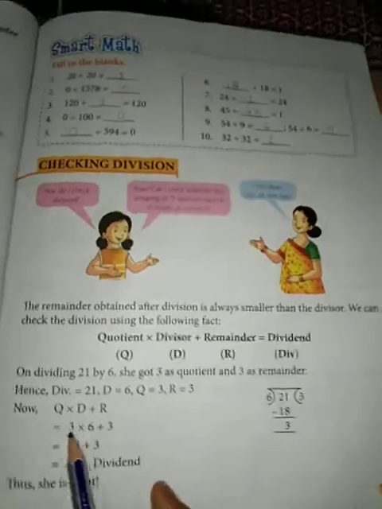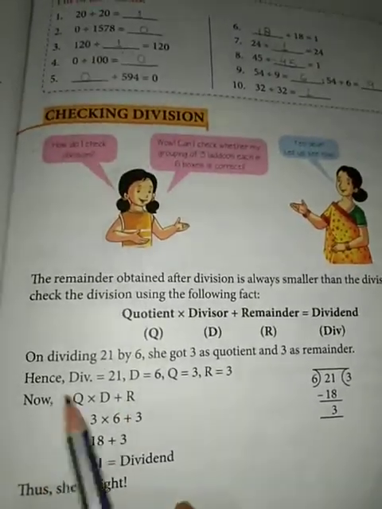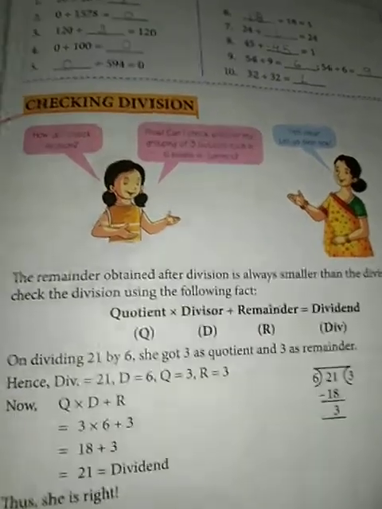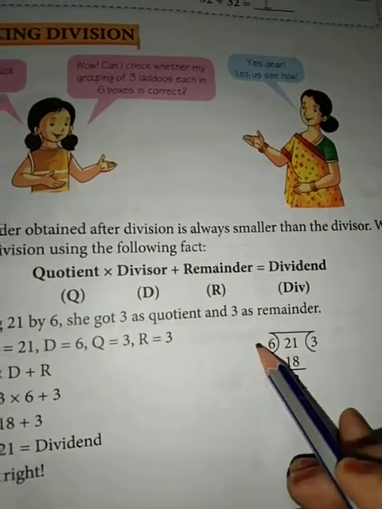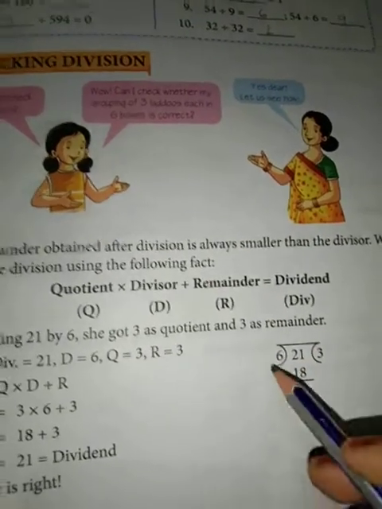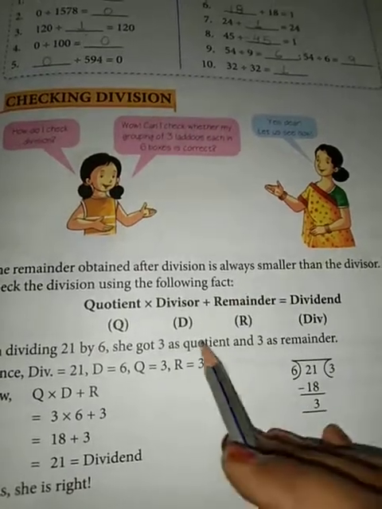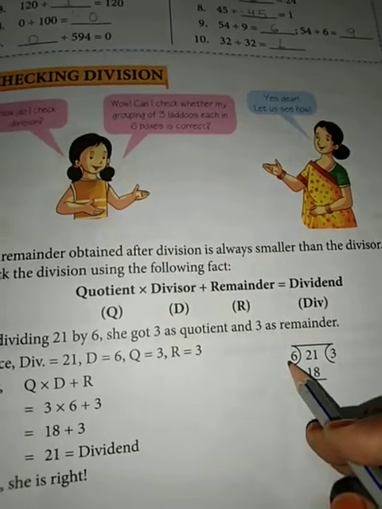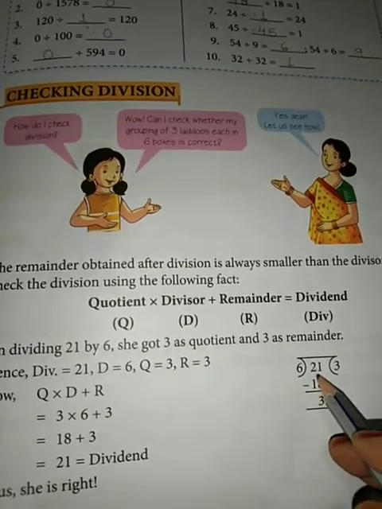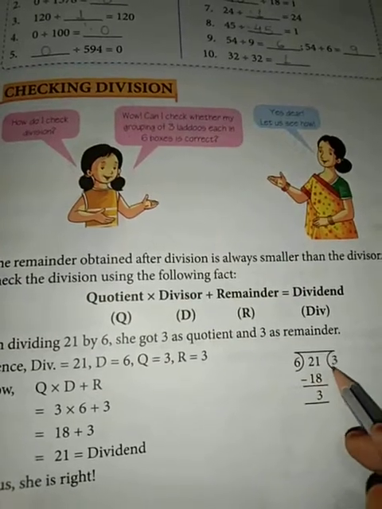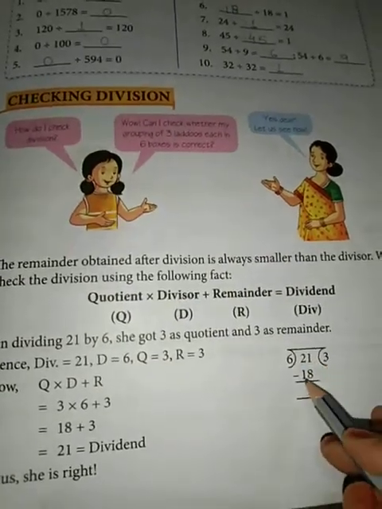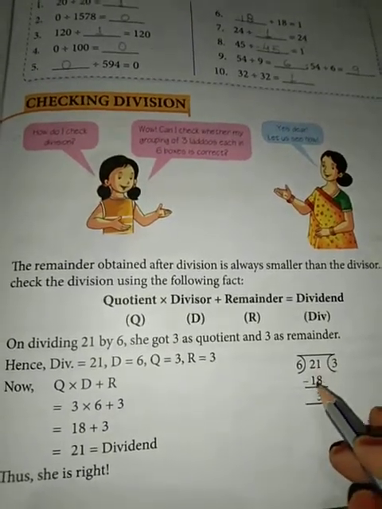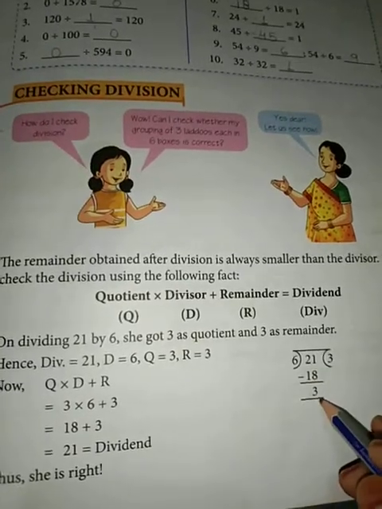So we can take one example here. On dividing 21 by 6, she got 3 as quotient and 3 as remainder. We discussed this example yesterday also. Today we are taking the same example to check our division. So children, 6 we will write here, it is the divisor. 21 is the dividend, and 6 threes are 18, 3 is the quotient, and by subtracting 18 from 21, 3 will come. This 3 is the remainder.